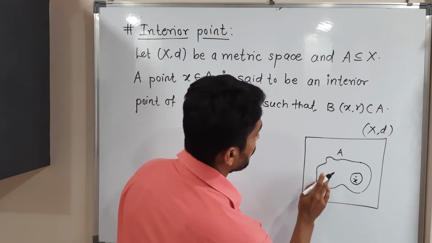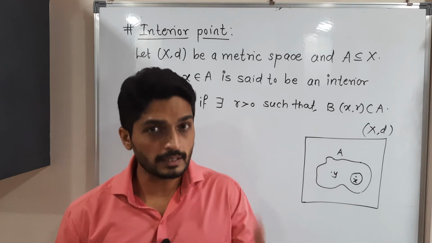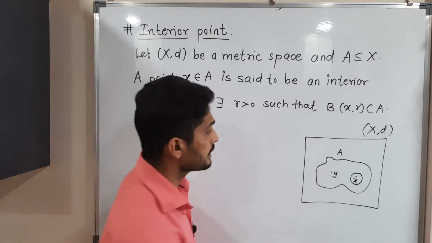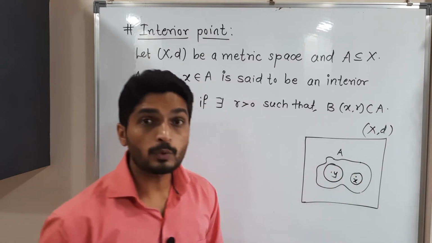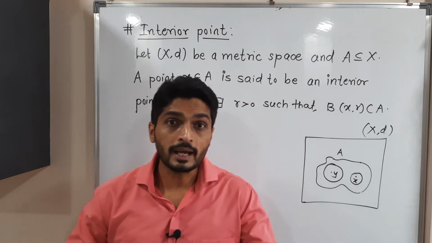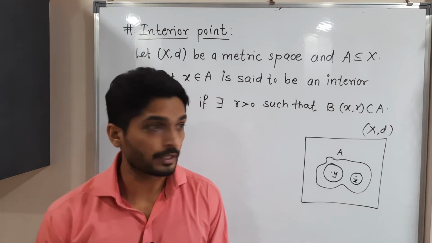Okay, I will draw here Y. Do you think Y is an interior point? Yes, Y is also an interior point. So in this case also, it is possible to draw a ball around Y which entirely lies inside set A. So Y is also an interior point.